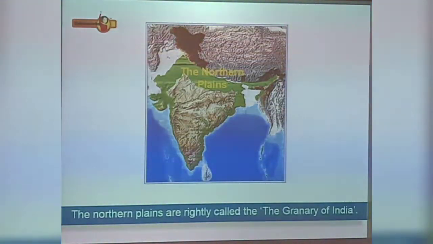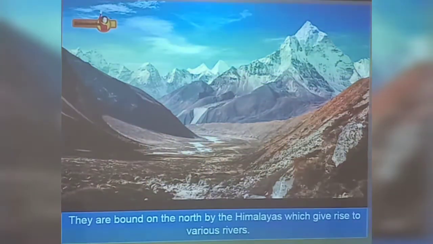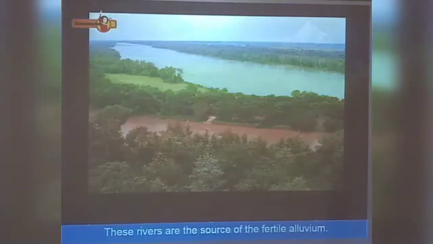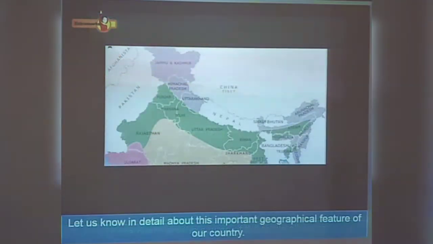Children, the Northern Plains are rightly called the greenery of India. They are bound on the north by the Himalayas, which give rise to various rivers. These rivers are the source of the fertile alluvium. This in turn makes them ideal for all kinds of cultivation. Let us know in detail about this important geographical feature of our country.